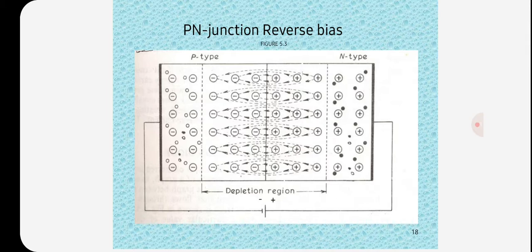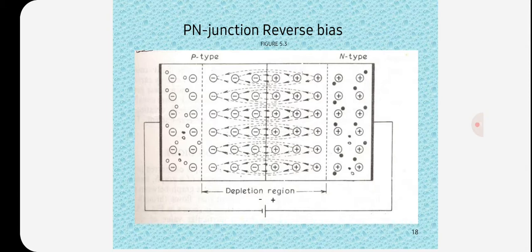Since no current flows and the junction offers high resistance, the applied reverse voltage V increases the potential barrier, thereby blocking the flow of majority carriers. The reverse bias increases the thickness of depletion layer.